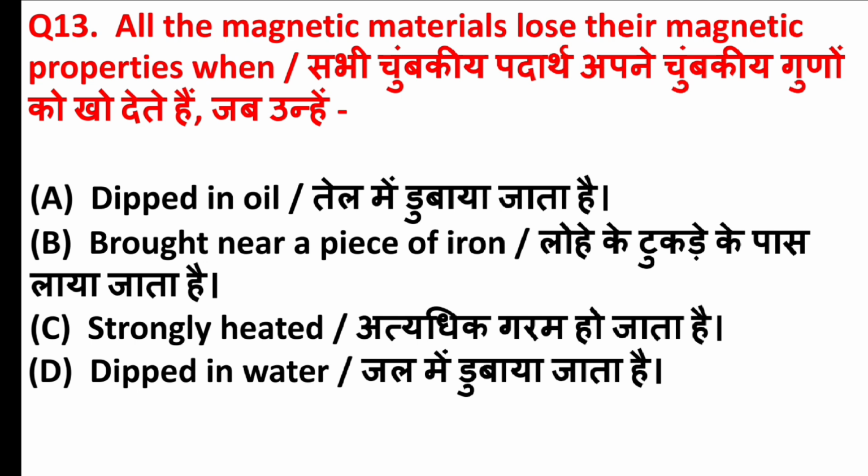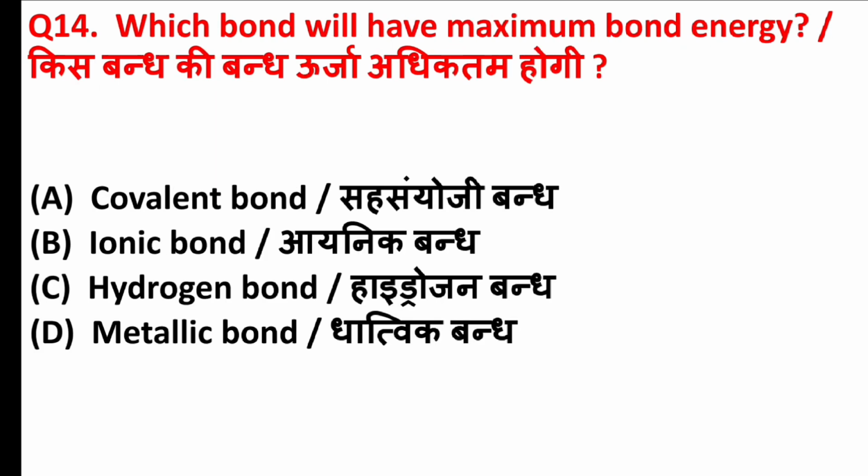All the magnetic materials lose their magnetic properties when. Answer is option C, strongly heated. Which bond will have maximum bond energy? Answer is option B, ionic bond.